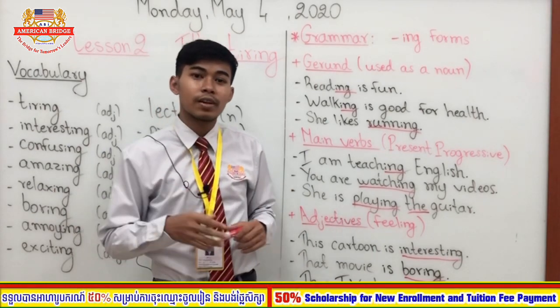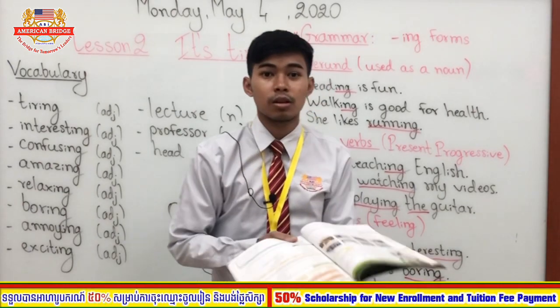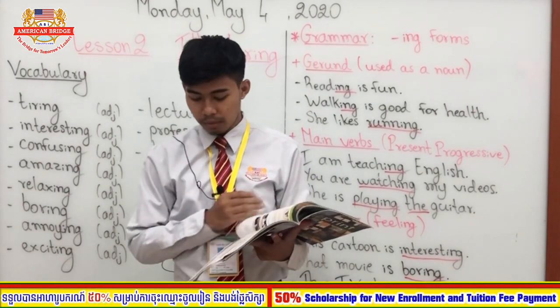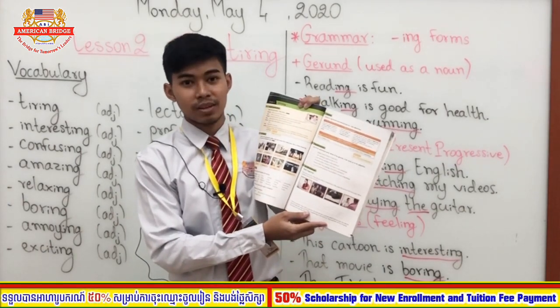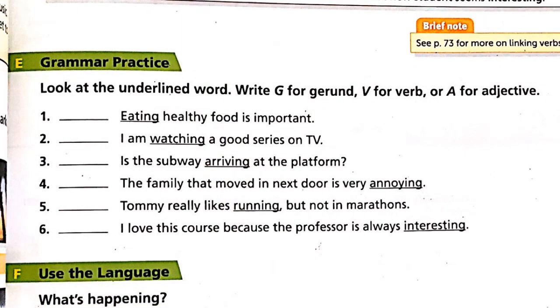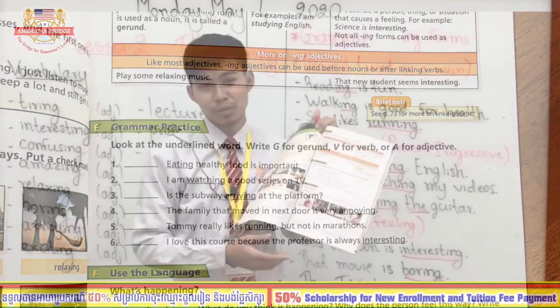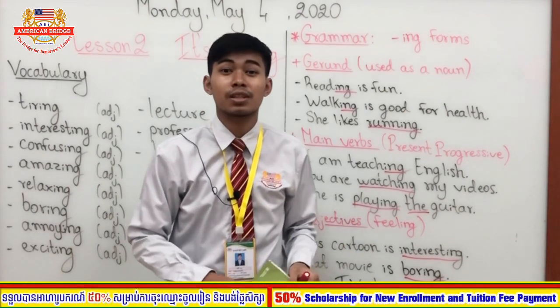Okay, so before we end our video, I would like to give you the homework. If you have your blueprint book, please open it on page 67. You will see the grammar point here, and then you have to do exercise E. There are 6 exercises from number 1 to number 6. But if you don't have the textbook, don't worry, I will show this picture in the video. But make sure that you do it, and tomorrow I will check it. And don't forget to send it to your teacher.